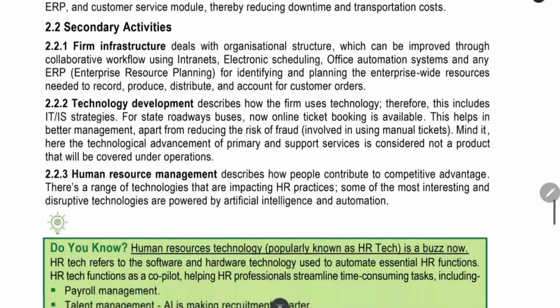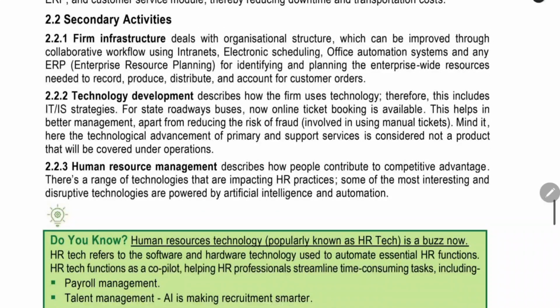Next thing is secondary activities. Firm infrastructure will contain the administration, accounting, and all. You can use software for accounting. For technology development, you can use information technology, for example, online ticket booking. Like that, we have a lot of places where we can apply information technology.